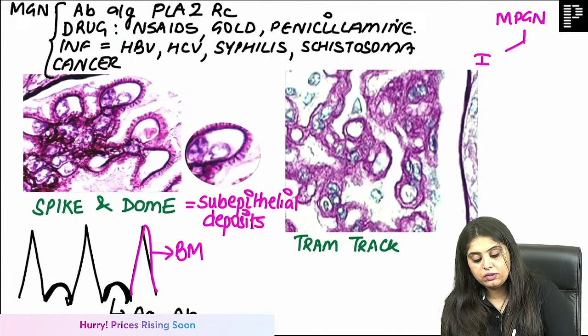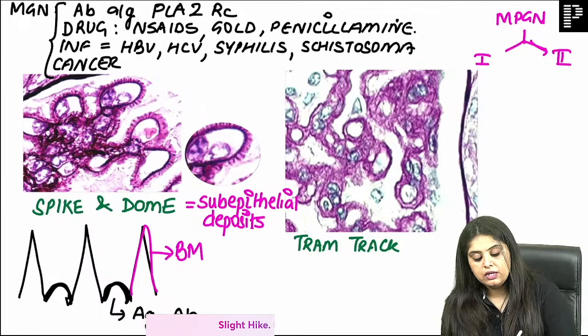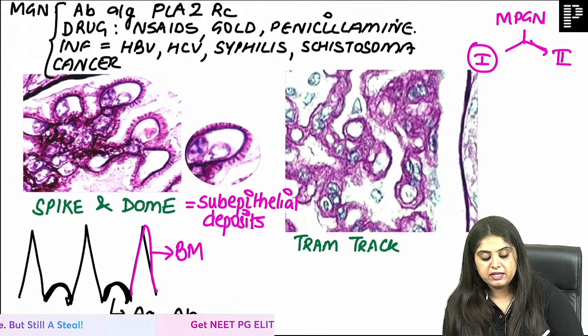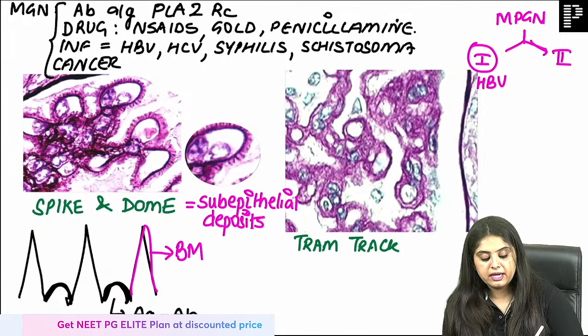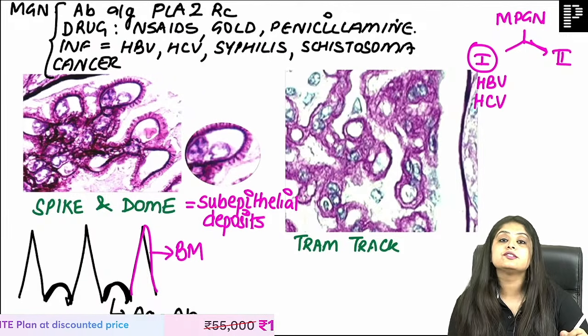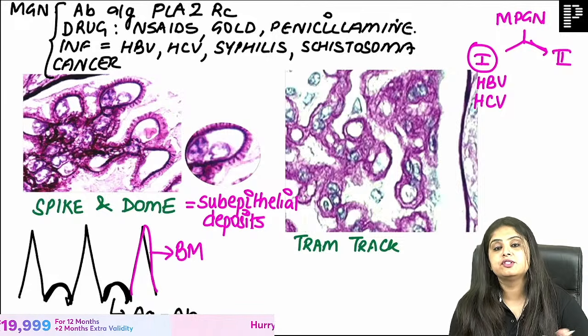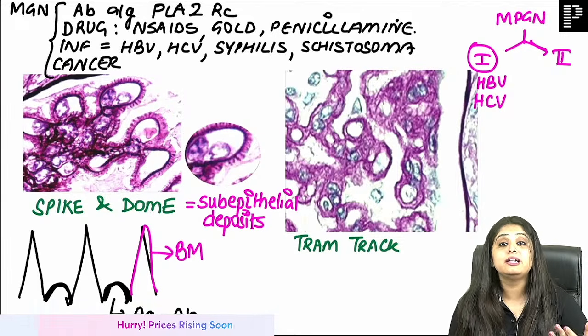MPGN. MPGN is of 2 types, that is MPGN 1 and 2. Ma'am, what history do we get? How do we differentiate? See, MPGN type 1 can also be associated with hepatitis B and C, and I think Dr. Sangeeta, this is what you were asking me. Yes, it can be associated, but which is more common, which is less common? I don't want to go into that debate right now.